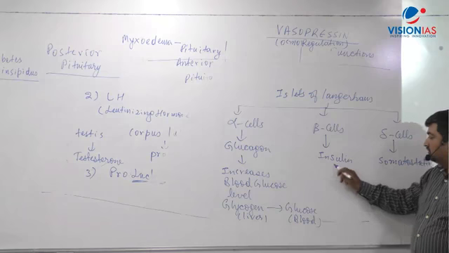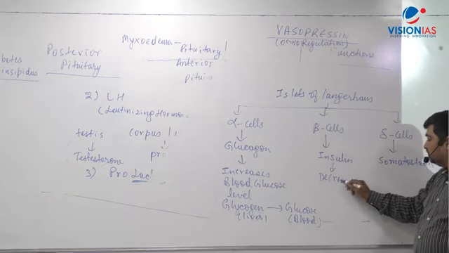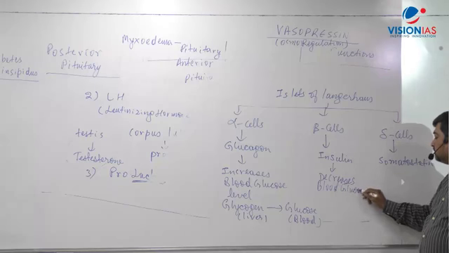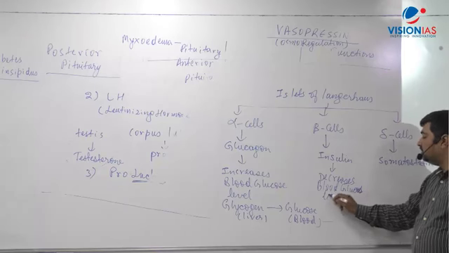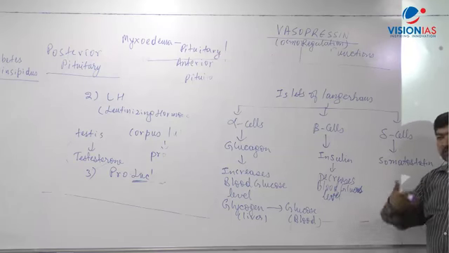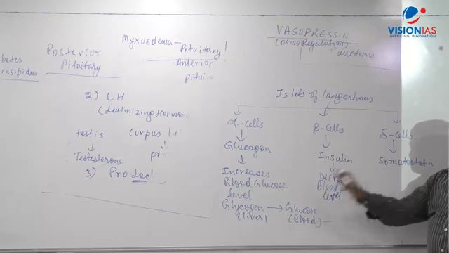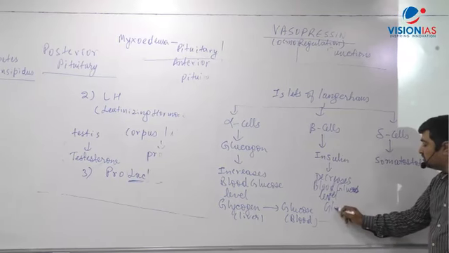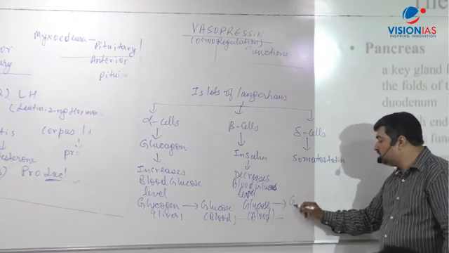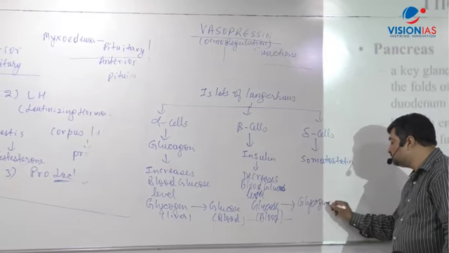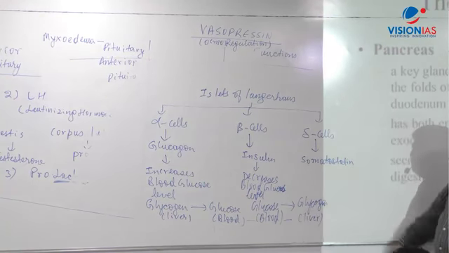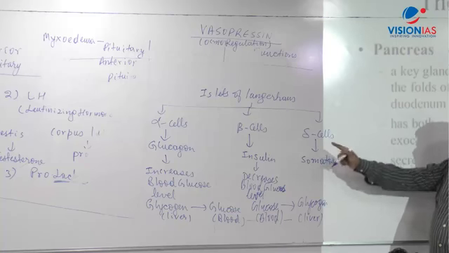Opposite. It decreases blood glucose level, which you are aware of. So what does insulin do there as a normal function? It converts excess glucose in the blood into glycogen and stores it in the liver. So it is just the reverse. Glucose, which is in excess in the blood, goes into glycogen and is stored in the liver. Clear?